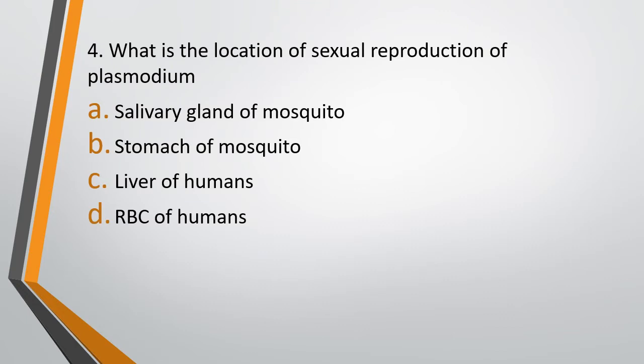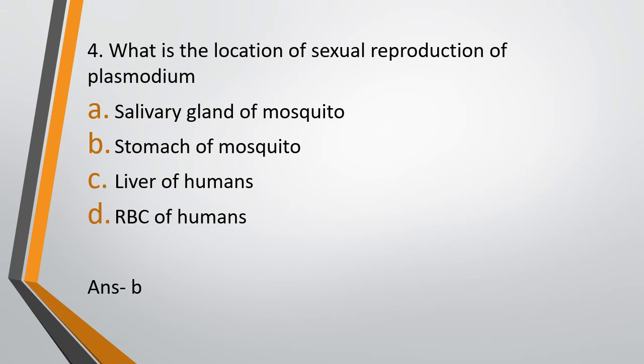Question 4. What is the location of sexual reproduction in plasmodium? Option A, salivary gland of mosquito. Option B, stomach of mosquito. Option C, liver of humans. Option D, RBCs of humans. The correct answer is option B, that is stomach of mosquito.